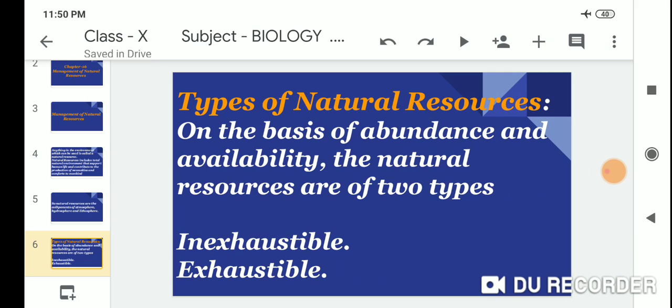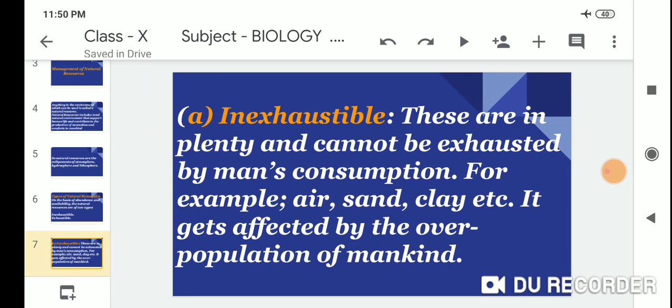Types of natural resources. On the basis of availability and exhaustibility, natural resources are of two types: inexhaustibles and exhaustibles. The first one is inexhaustibles. These are in plenty and cannot be exhausted by man's contributions.